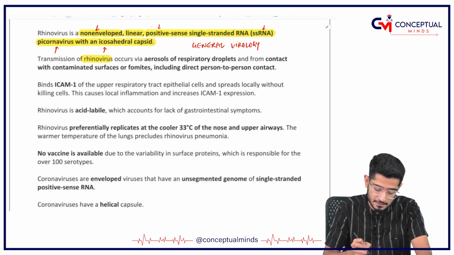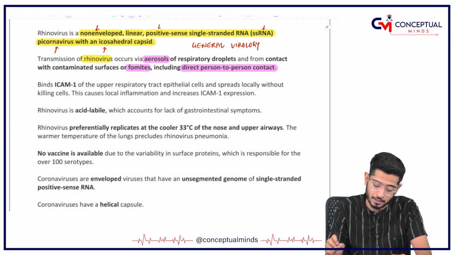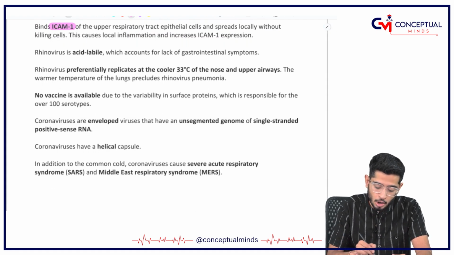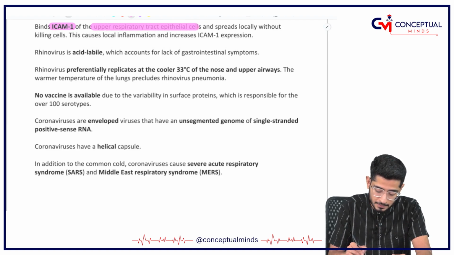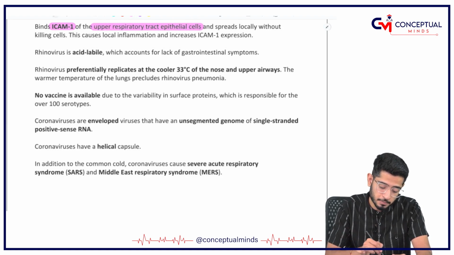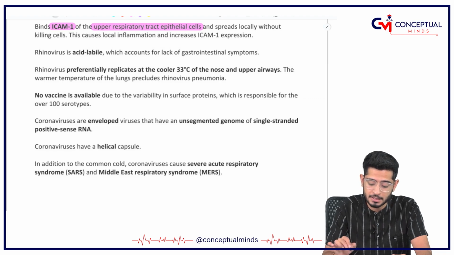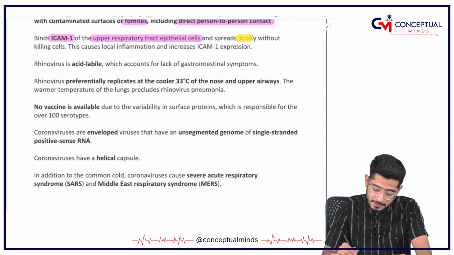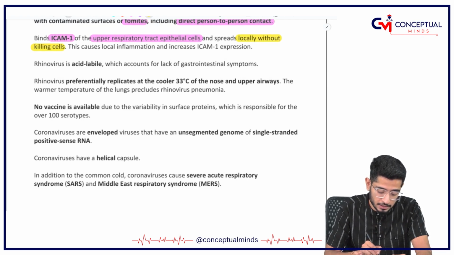So rhinoviruses are transmitted how? Via aerosols, and obviously fomites, and in fact direct person to person contact. There is something called ICAM-1 on the upper respiratory tract epithelial cells. It binds to the ICAM-1 of upper respiratory tract epithelial cells and shows local spread without killing them.